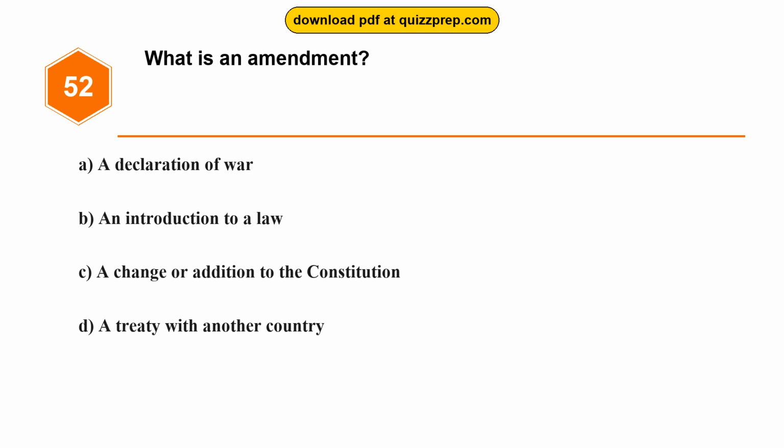Question 52. What is an amendment? Option A, a declaration of war. Option B, an introduction to a law. Option C, a change or addition to the Constitution. Option D, a treaty with another country.